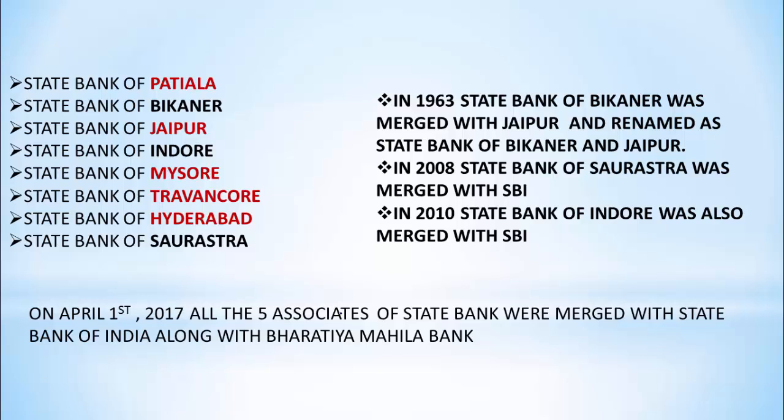But in 1963, State Bank of Bikaner was merged with Jaipur, and they were renamed State Bank of Bikaner and Jaipur. In 2008, State Bank of Saurashtra was merged with the main body, that is State Bank of India. In 2010, Indore was also merged with State Bank of India.